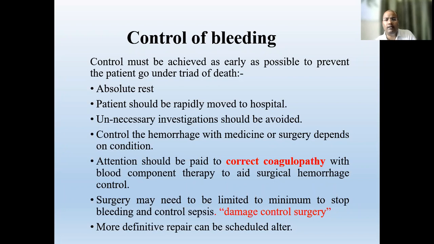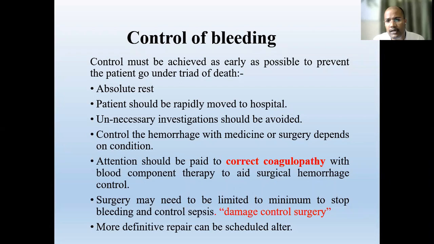If the patient is severely injured, then in the initial conditions you have to do just damage control surgery. Damage control surgery is nothing but resuscitation, meaning to stop the bleeding and stop further damage. The definitive repair can be done after a few days when the patient is settled and out of danger.